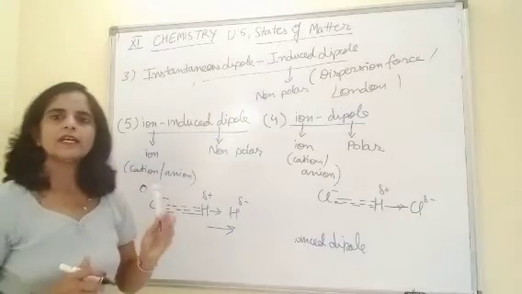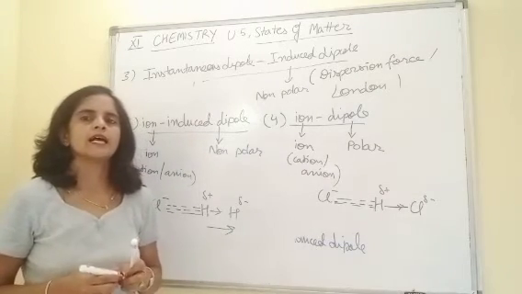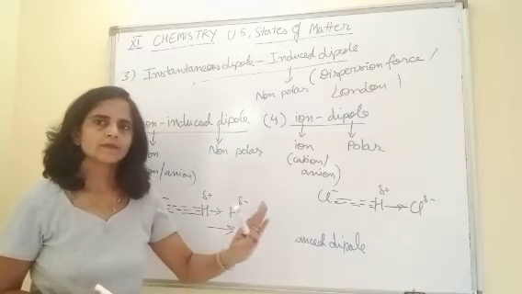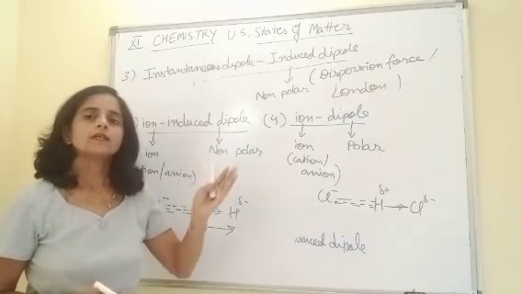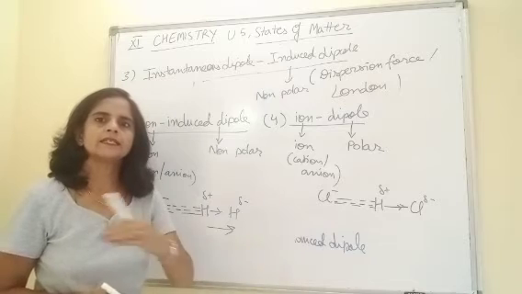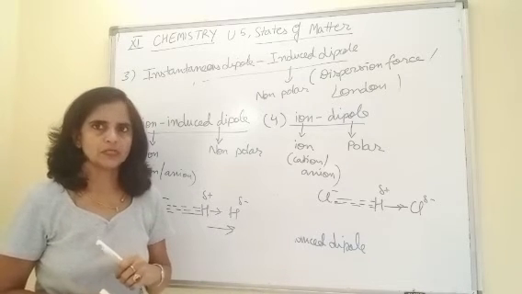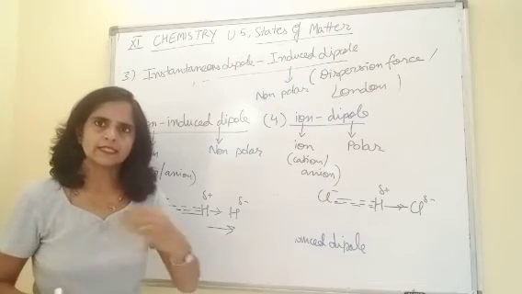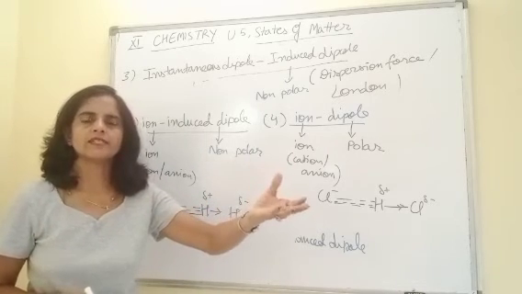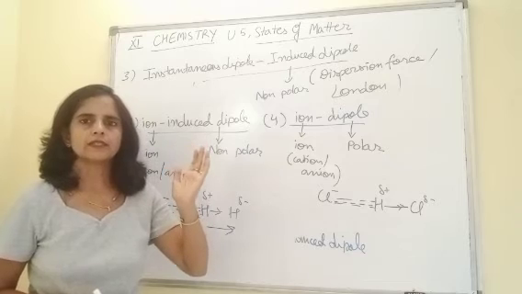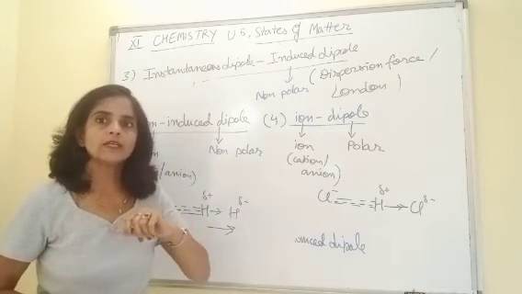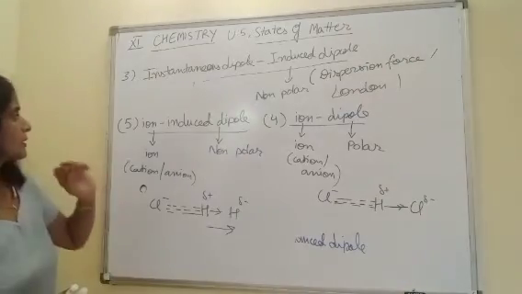Yes, my dear children, now I think all forces are clear to you. Now try to decide the comparative strength of these forces. The more the charges, the more the electronegativity difference, the more would be the strength. Simple concept. So, the strongest one will be which one?